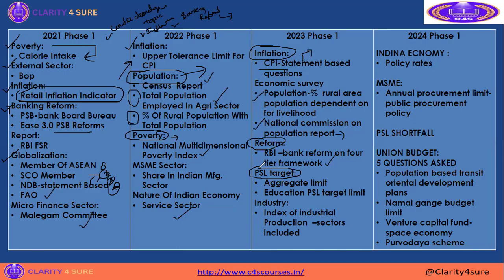Okay, then an index question has been asked. They didn't go out of the syllabus also. So the industry question: index of industrial production, which sectors are included. Okay, this is also one of the easiest questions they asked. If we know what sectors are included in the IIP, you can answer easily.